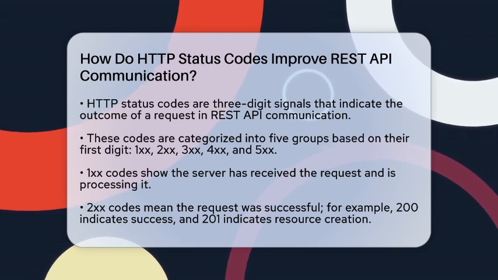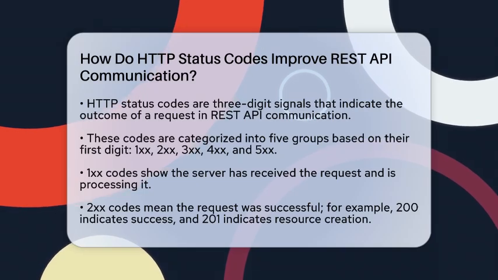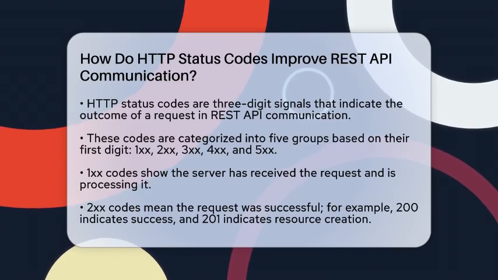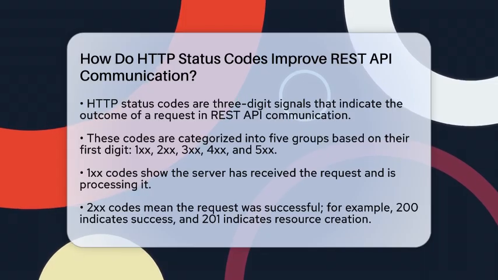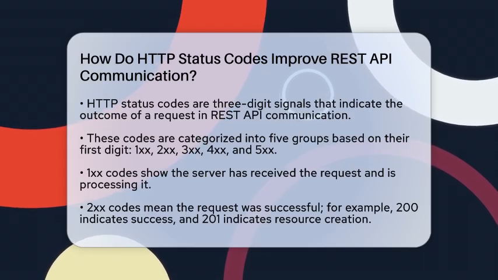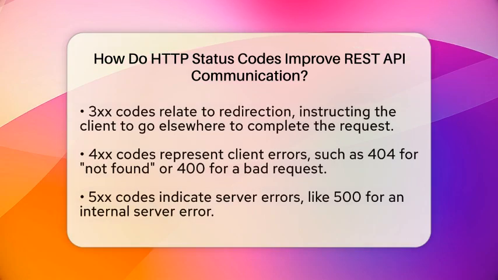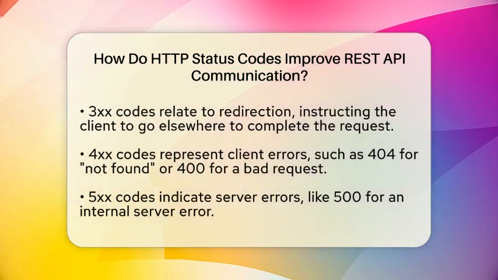HTTP status codes are 3-digit numbers grouped into 5 categories based on their first number. The first category, 100, means the server is just saying it received your request and is working on it. 200 codes tell you your request was successful. For example, a code of 200 means everything went fine, and the server is sending back the data you asked for. If you see 201, it means a new resource was created successfully.